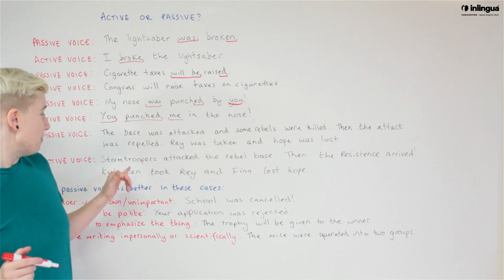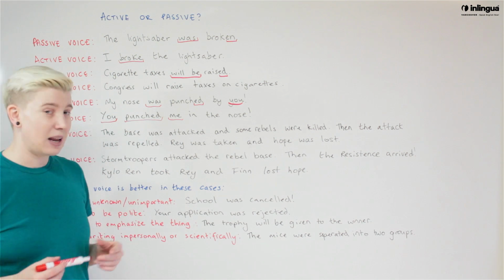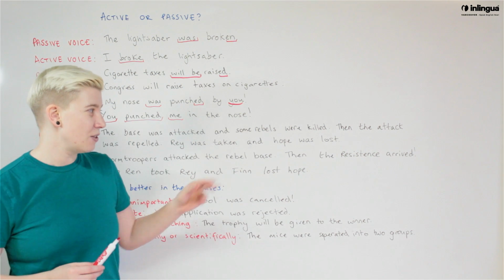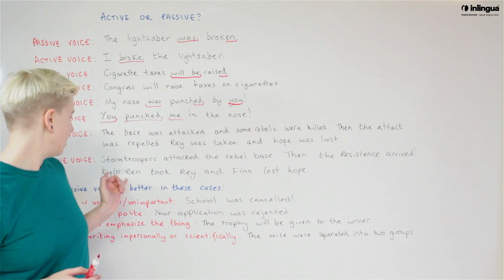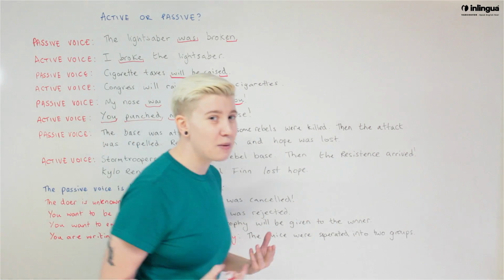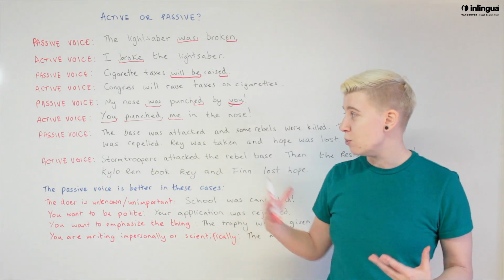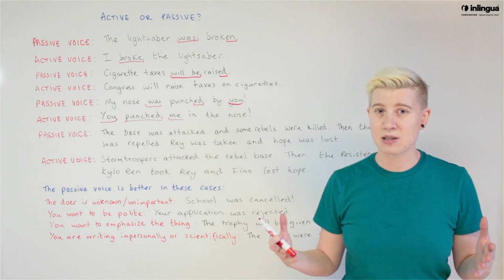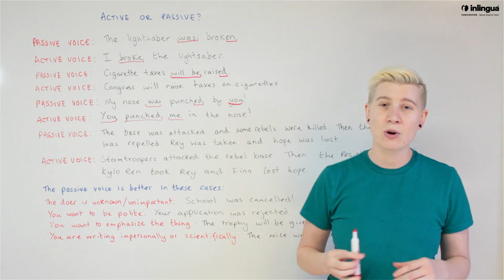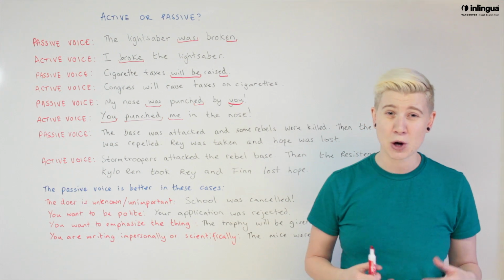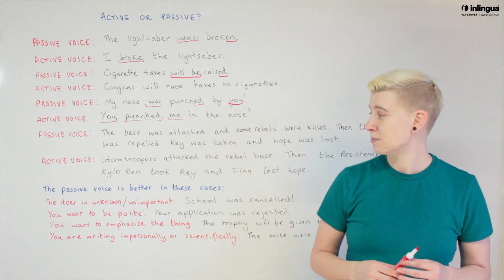Okay. Here, I've rewritten it so that we can see it in active voice. Stormtroopers attacked the rebel base. Then the Resistance arrived. Kylo Ren took Rey, and Finn lost hope. So here I am using the people who did these actions to perform active voice, which makes this sentence way more interesting, more dramatic, and there's even more information in it because we know who was doing what.